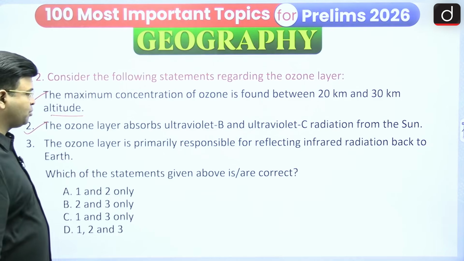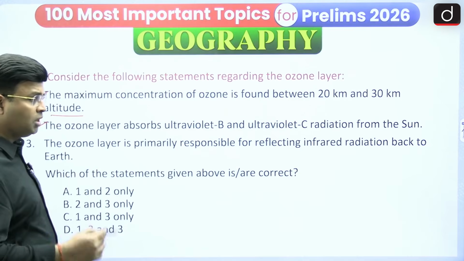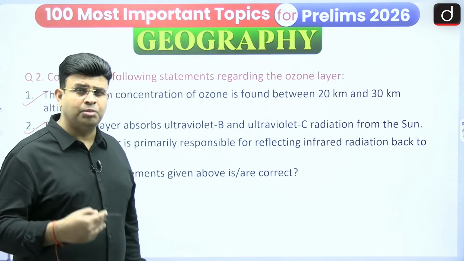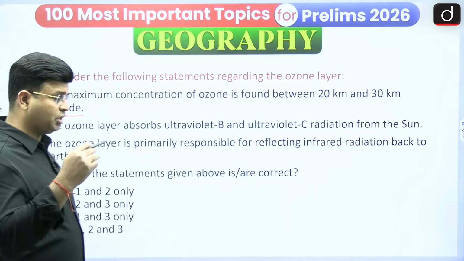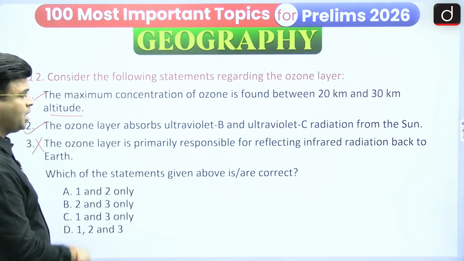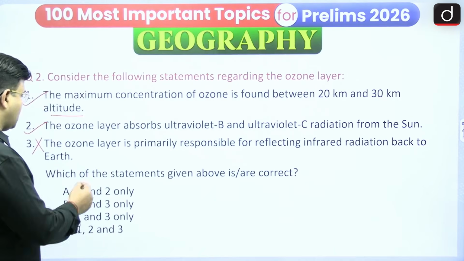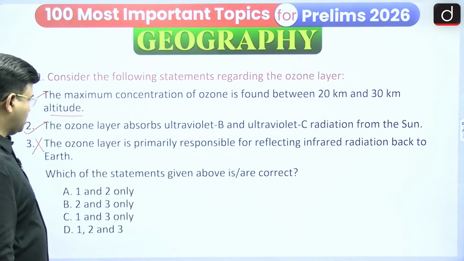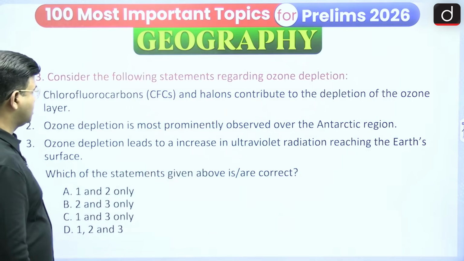The ozone layer is primarily responsible for reflecting infrared radiation back to the earth. No, it is only absorbing UVB and so on, so it does not reflect infrared radiation back. This statement is wrong. If you have any doubt, go back and see the video of the 8th episode, so you will be able to understand. Now which of the given statements are correct? You can say that option A, 1 and 2 only, is correct.